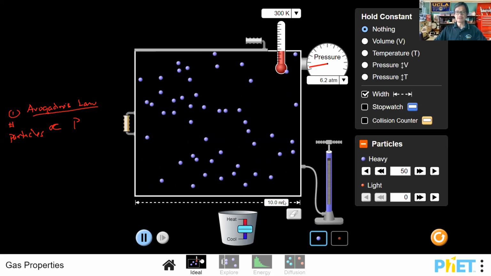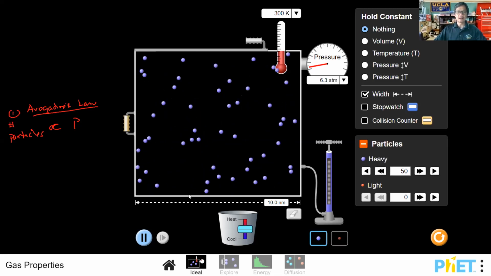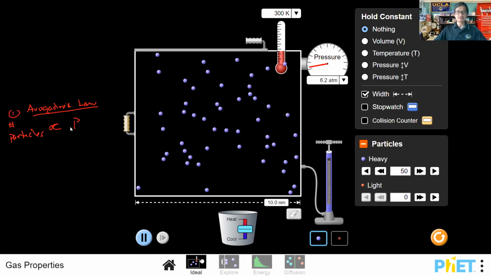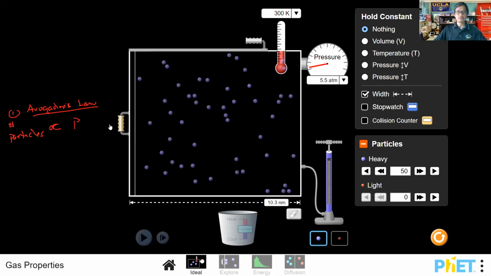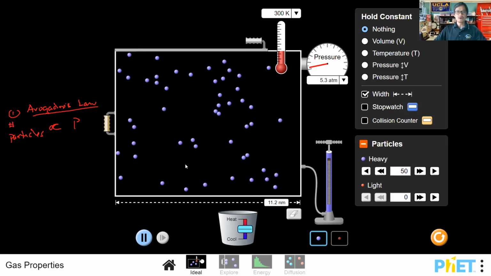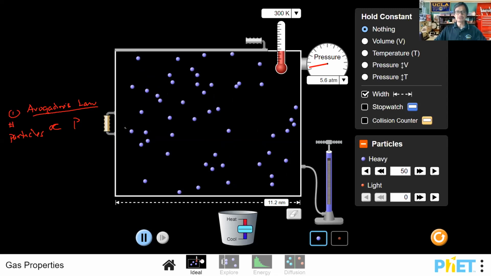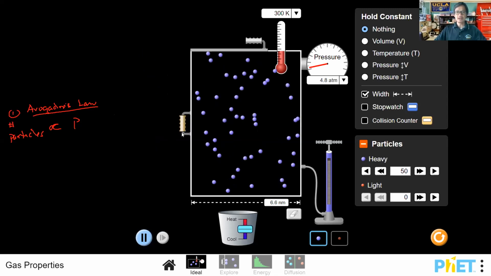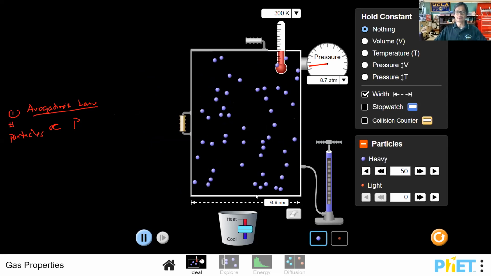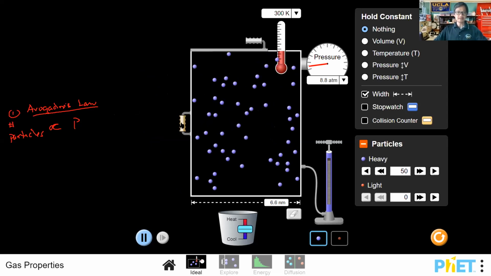If you look down here, right now the width of this chamber is about 10 nanometers. And you can increase the width. As we pull out on this handle here, the width increases, or you can decrease the width by pushing it in. So this isn't quite a ruler, but it measures it for us. Hopefully you had a chance to do that.